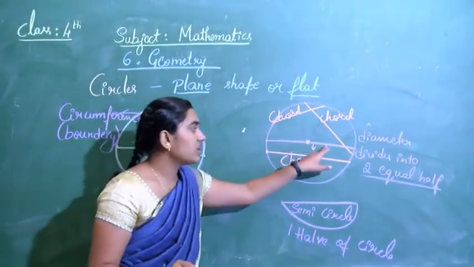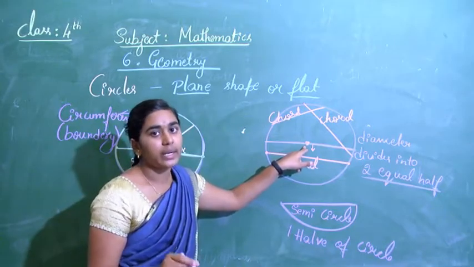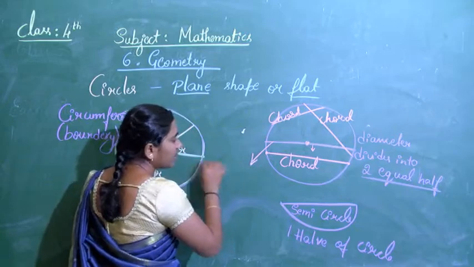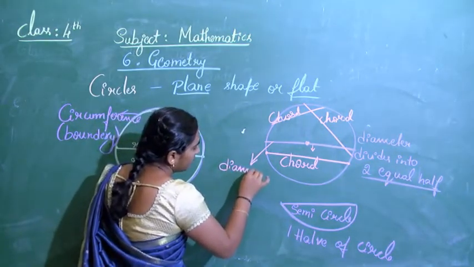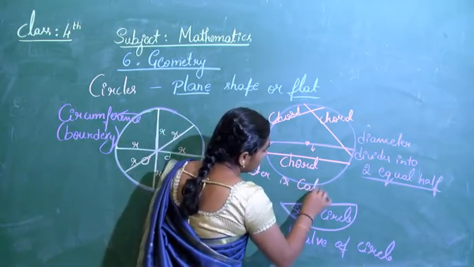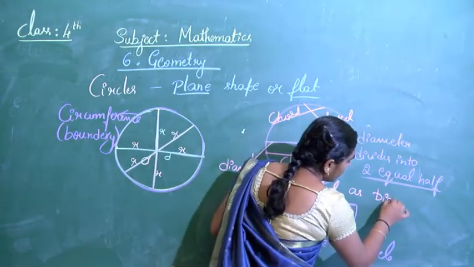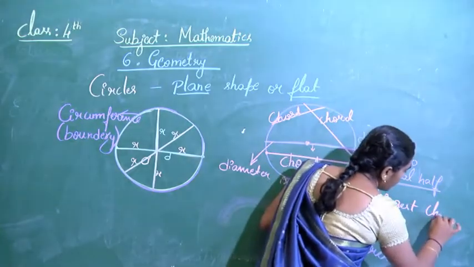If it passes through the center, that is the diameter. And the diameter is called the largest or biggest chord.